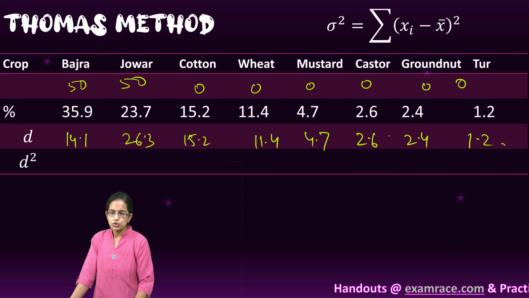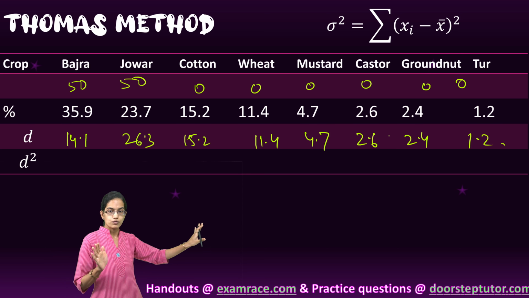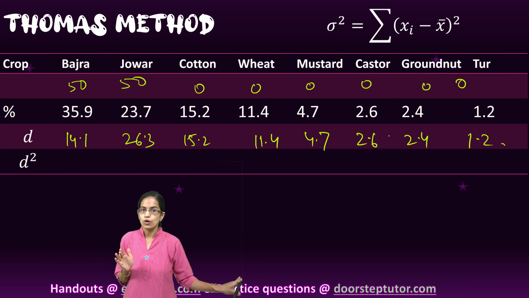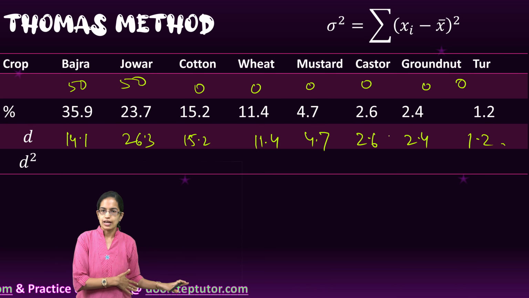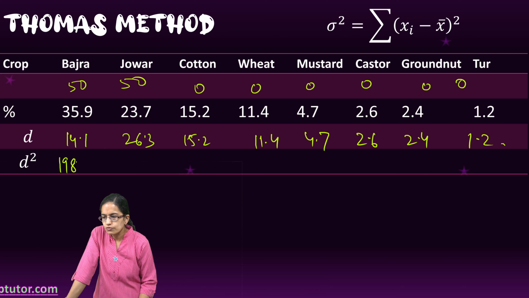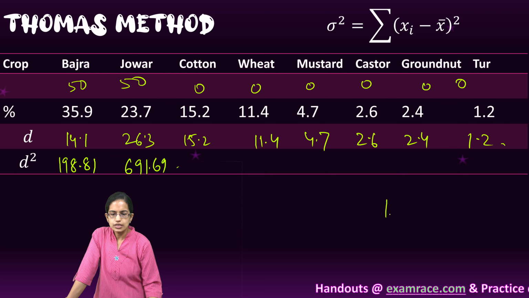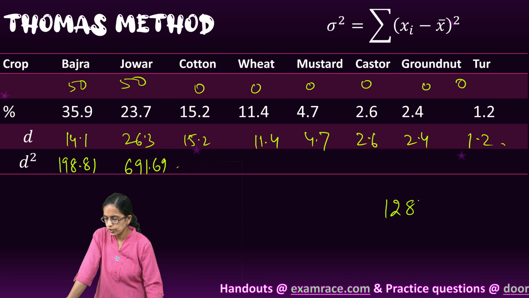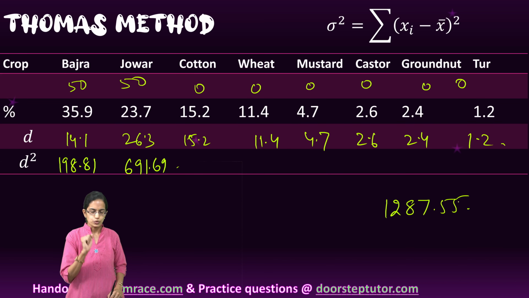So only the first 2 values would be subtracted from 50, but I am not ignoring all those values. In Weaver's method, we ignored all these values. Here we would be taking the d square of all the remaining values as well. Now I take the d square for all of those, so 198.81, 691.69 and so on. I add up all these values, it comes as 1287.55. So this is when you have 2 crops.